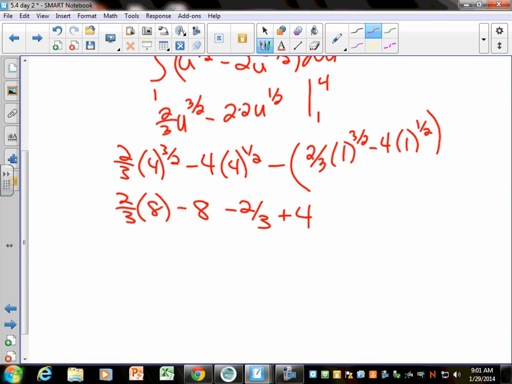And honestly, especially on a calculator part, I'm fine with you using a calculator. But like I said, show me something. Show me that you're doing the arithmetic so I can see your work and give you partial credit. And if you want to use a calculator from here, I'm fine with this. What would this be? This would be 16/3 minus 2/3 would be 14/3. Negative 8 plus 4 is minus 4. Two-thirds? Someone do the math on their calculator and tell me if the answer is 2/3.